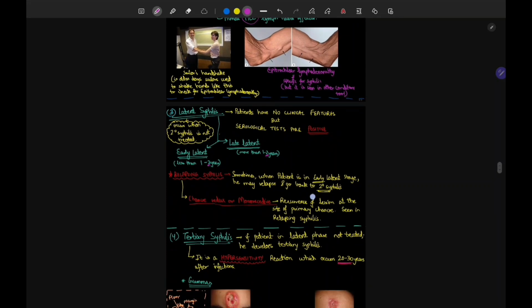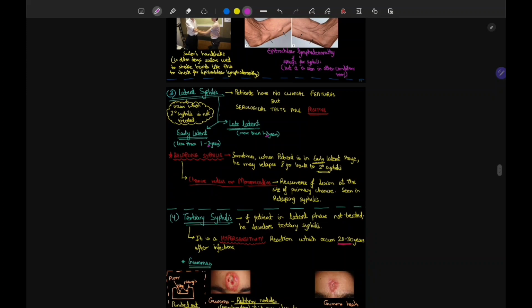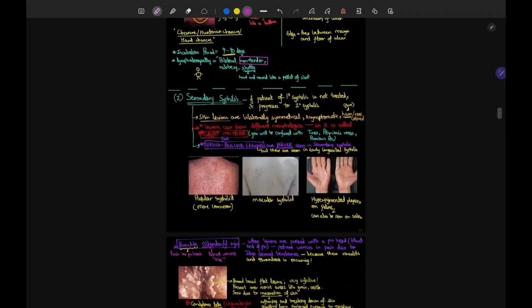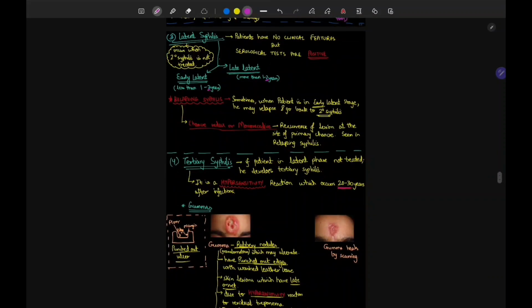Now let's go to latent syphilis. In latent there are no clinical features, but the serological tests are positive: the early latent, the late latent. And what is relapsing syphilis? That the patient of latent syphilis goes back to secondary syphilis. What is chancre redux and monorecidive? That the patient will have a lesion at the same site of the chancre which was seen in primary syphilis.